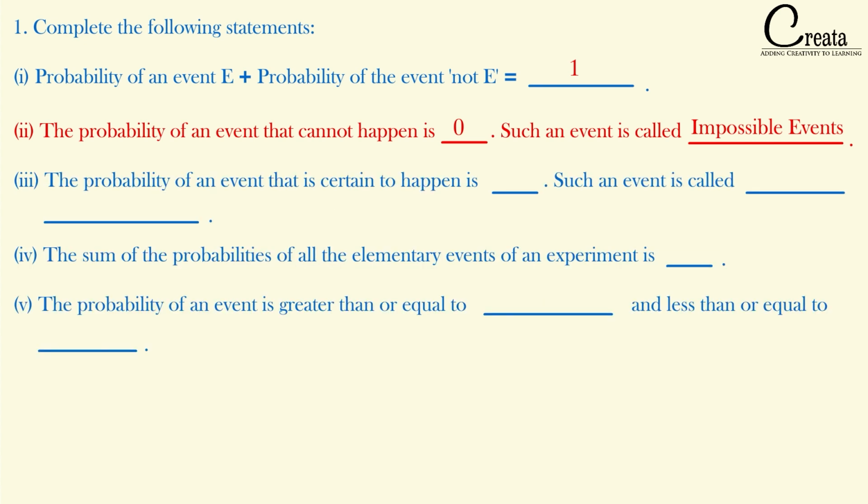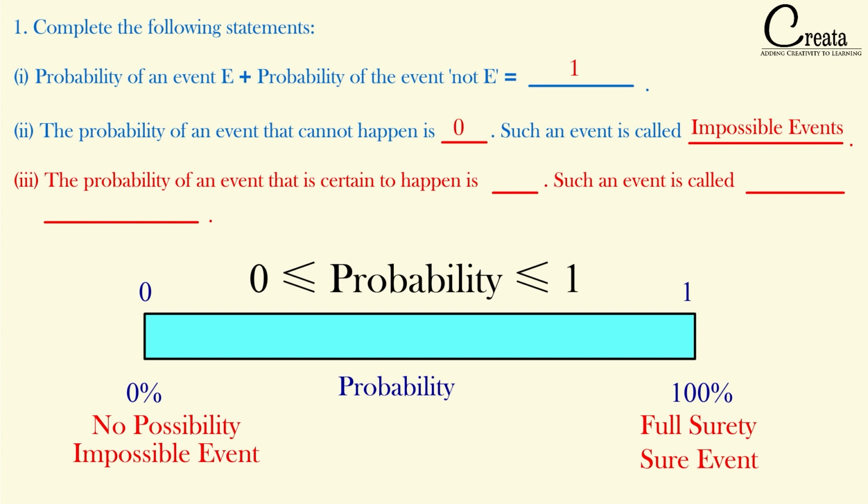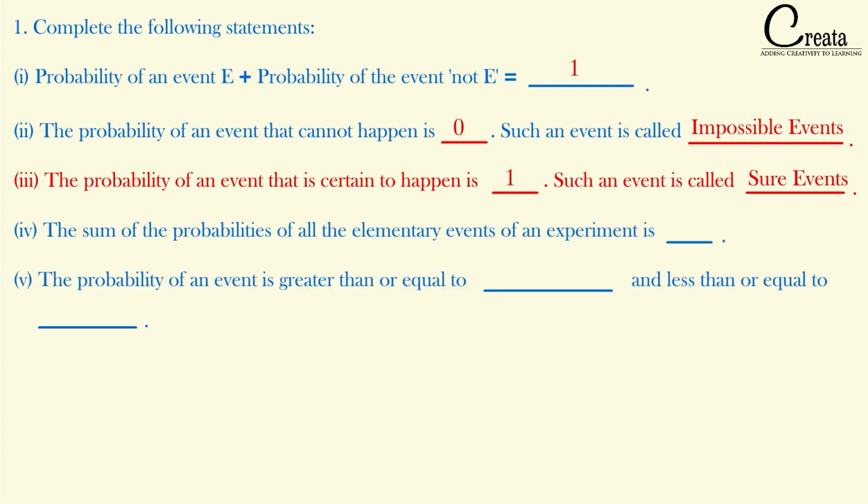The next question is: the probability of an event that is certain to happen is dash. Such an event is called dash. So the probability of an event that is certain to happen is 1, that is 100% probability, the extreme right hand side. And what do we call such an event? We call such an event a sure event. Got it? Very simple question.